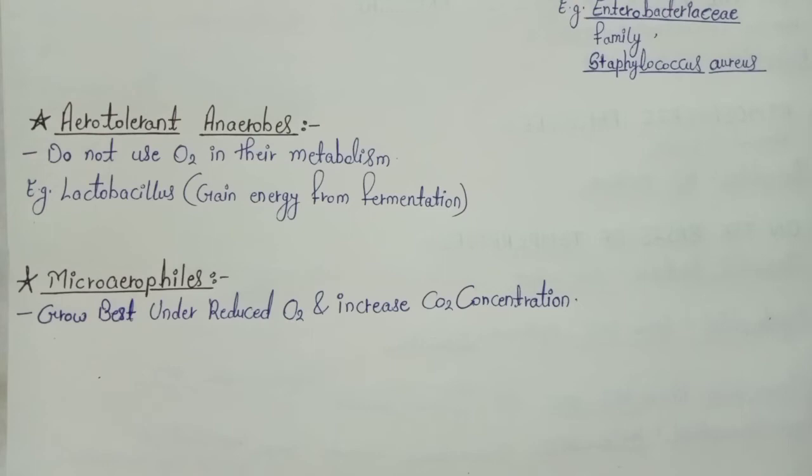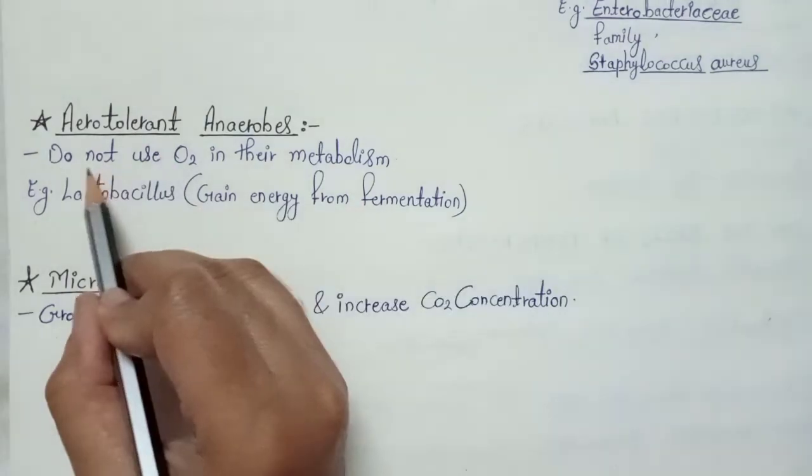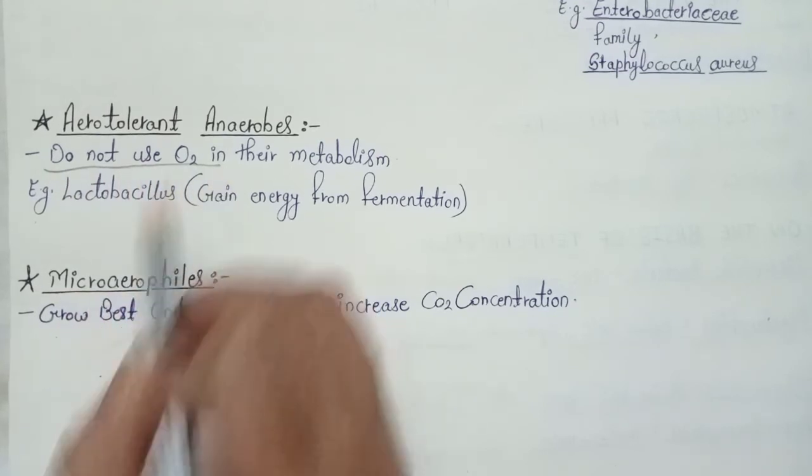After that, there are two more important types of bacteria on the basis of oxygen requirement: the aerotolerant anaerobes and the microaerophilic. Aerotolerant anaerobes are organisms which can survive in the presence of oxygen, but they don't use oxygen in their metabolism.